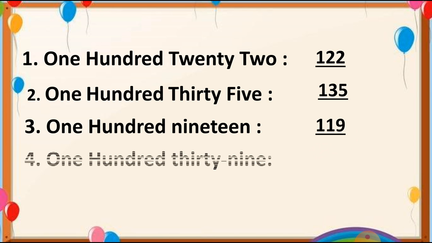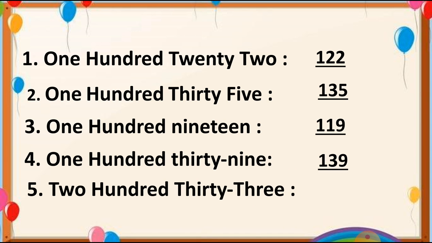Let's see one more. 139. So at the hundreds place number 1 will come and 39 we have to write. So let's write 139 in the answer. This way we have to write down the answer and fill the blanks.